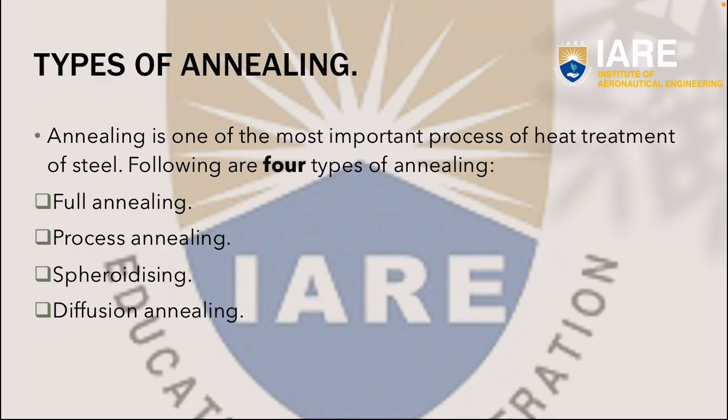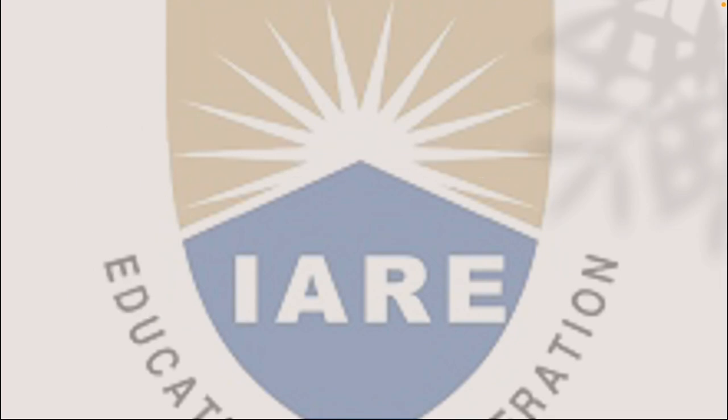Annealing is one of the most important processes of heat treatment of steel. Following are the 4 types of annealing, where annealing is classified into 4 types, and they are full annealing, process annealing, spheroidizing, and fusion annealing.